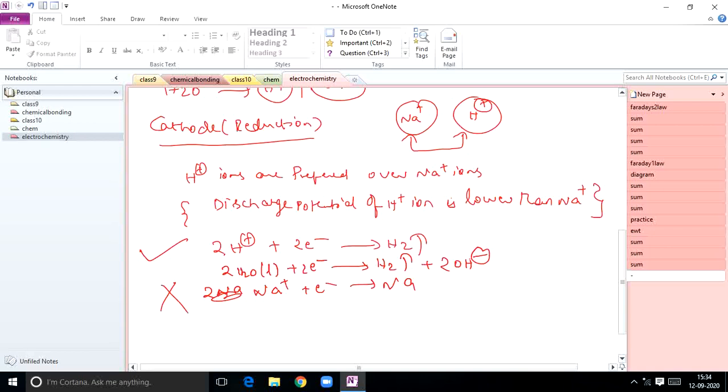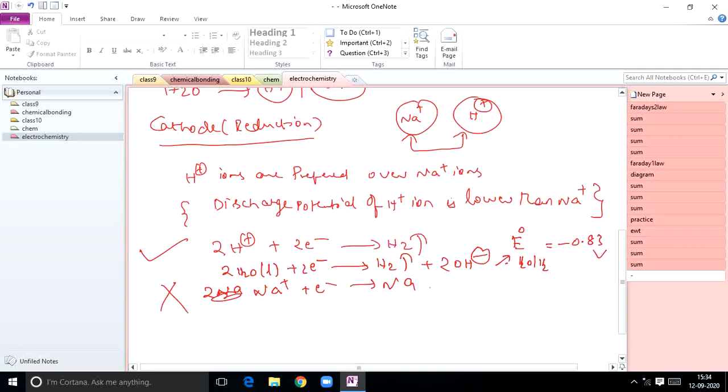So hydrogen gas is liberated at cathode, but sodium is not. Why? Because for this reaction, the electrode potential value is minus 0.83 volts.